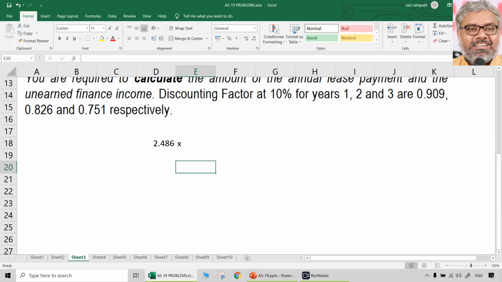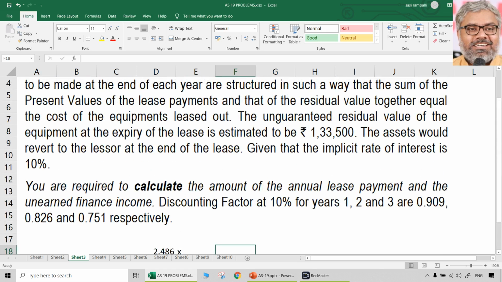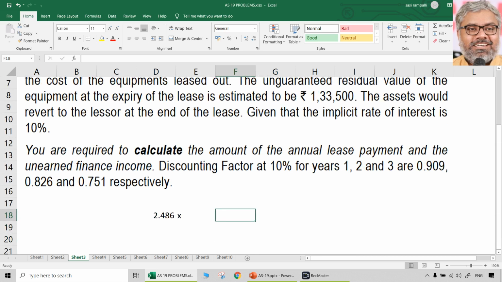So 2.486X plus, what? Present value of residual value should be equal to the cost of the equipments leased out. Leased out means we are talking about lessor. But how much is the residual value? That is given also. That is 1,33,500. That is the residual value. But should we take that? No. We should take the present value of that. And that will come at the end of third year. So what is the present value at the end of third year? We have to multiply that with 0.751.